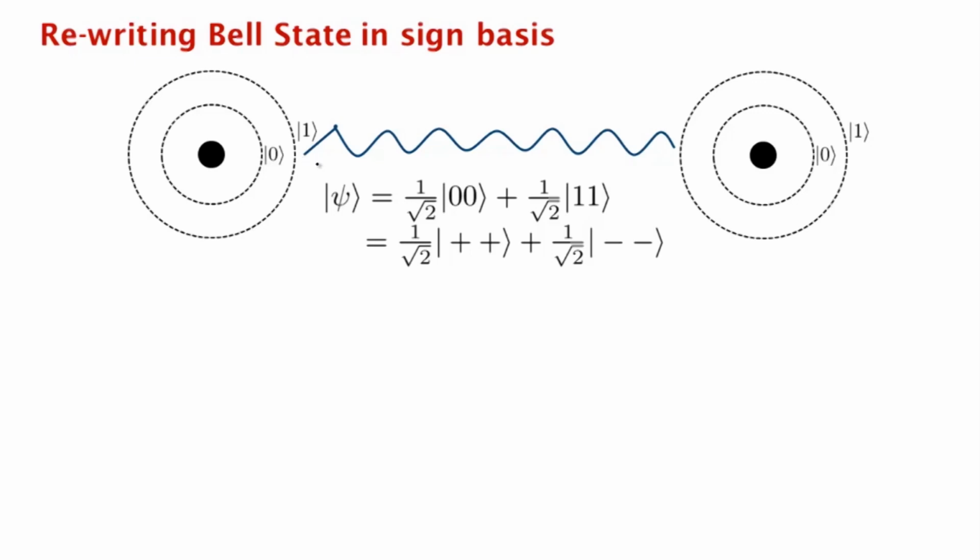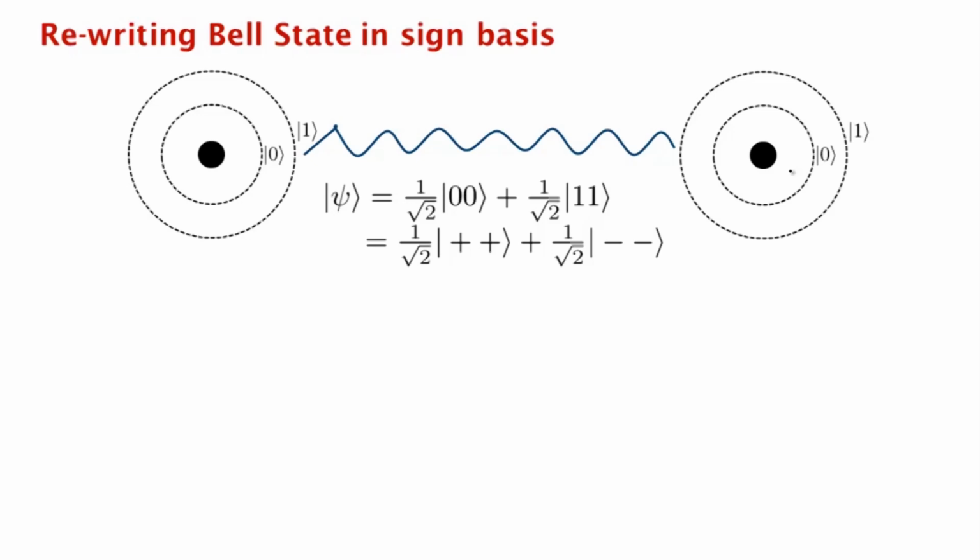Now, it turns out that if we were to write the state of each electron in the plus-minus basis, then this state can also be expressed in a different way. The two electrons are, with amplitude 1 over square root 2, both in the state plus plus, and with amplitude 1 over square root 2, both in the state minus minus. So let's see how we show that.